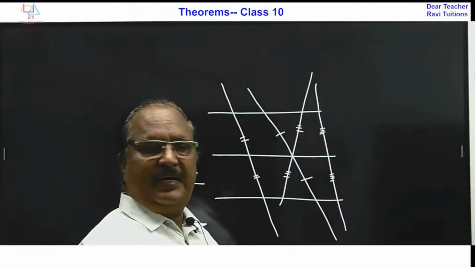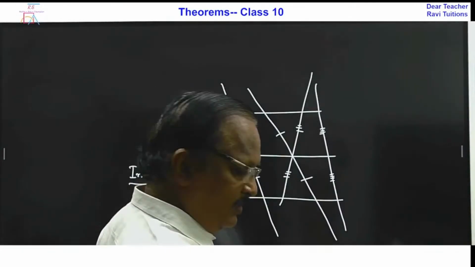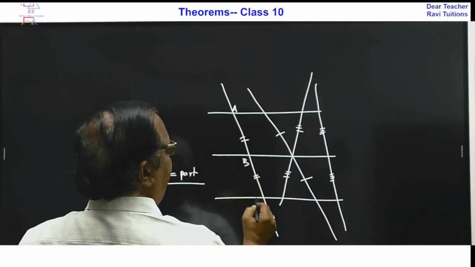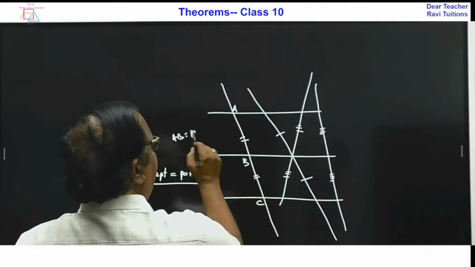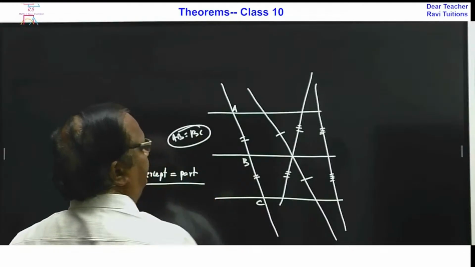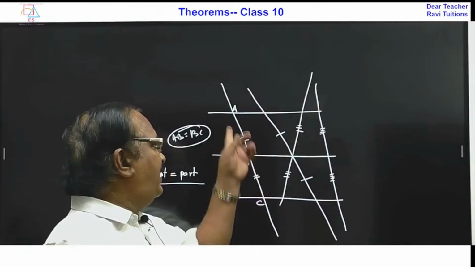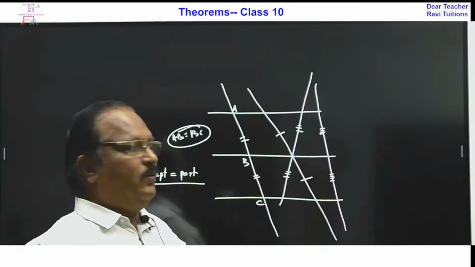Intercept means a part. So if I say ABC, AB is equal to BC. This is two parts. Three lines make two parts on one line. So AB and BC are equal.